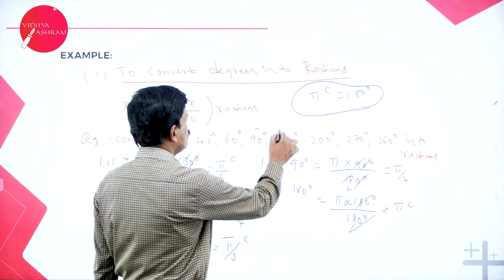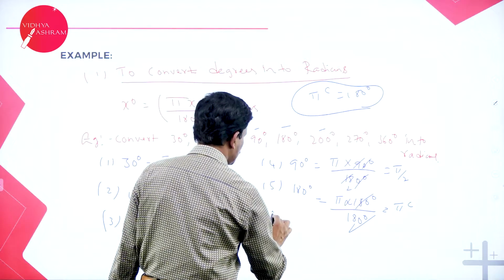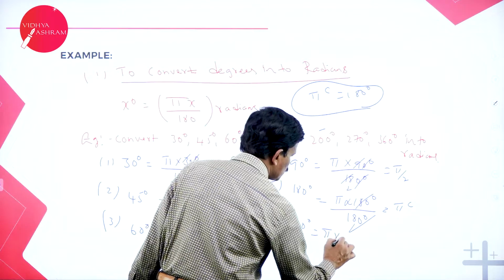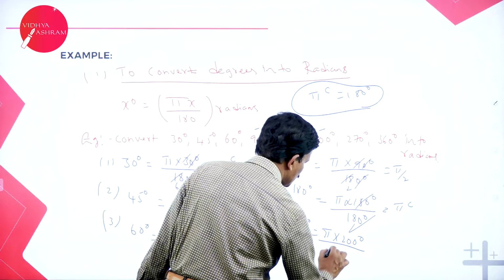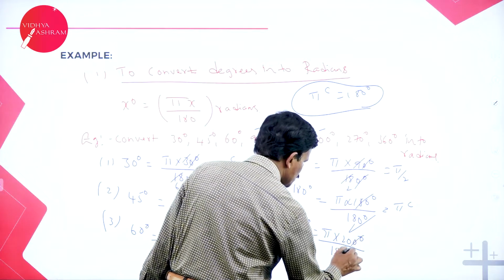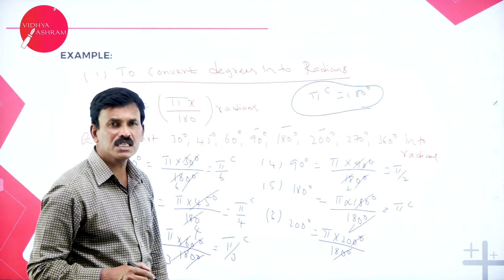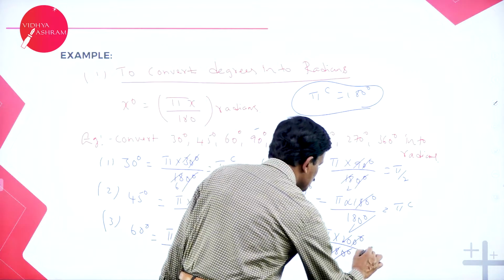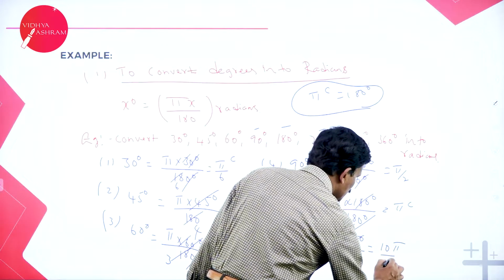Now, next, 200 degrees. 200 degrees can be written as pi into 200 divided by 180. 0 0 gets cancelled. So just divide by 2. 2 tens are 20, 2 nines are 18. This is nothing but 10 pi by 9.